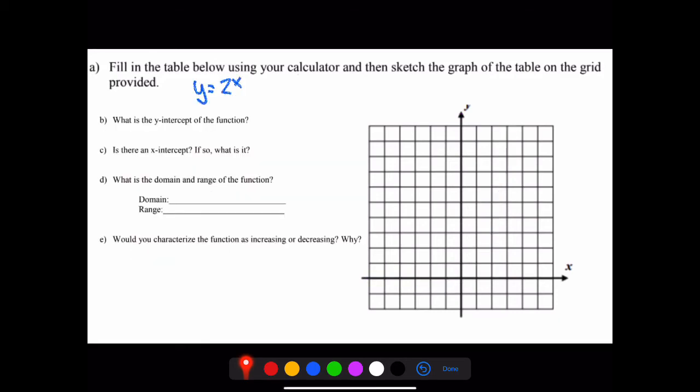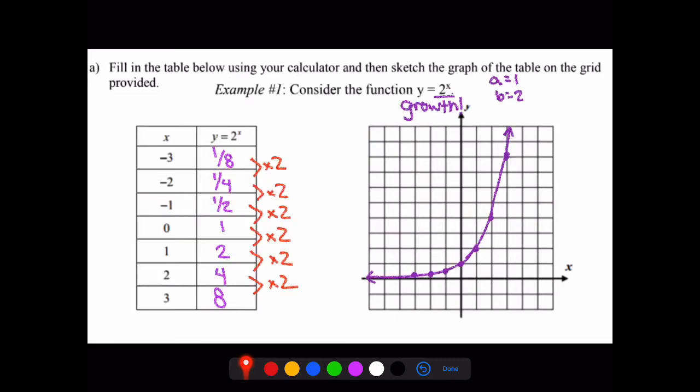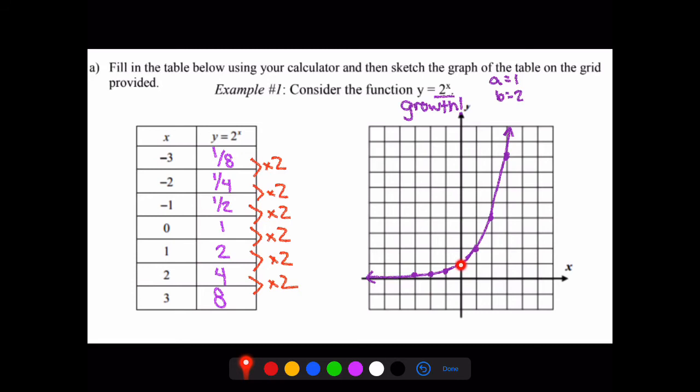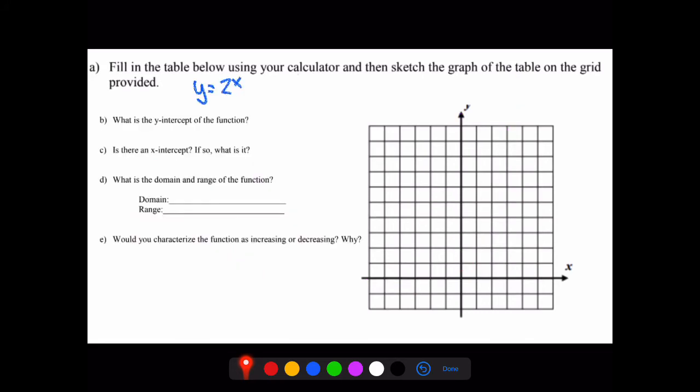Now, fill in the table below using your calculator and then sketch the graph of the table on the grid provided. We already did that. That was part A, as we just saw in the last slide. What is the y-intercept of the function? Well, if we look back here, we notice that our y-intercept was the point (0, 1). And we can see that in our table as well. Our y-intercept is (0, 1). So we can say that our a value is 1, our b value is 2.